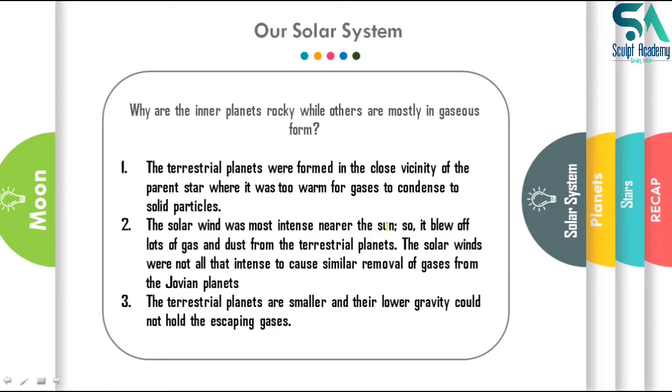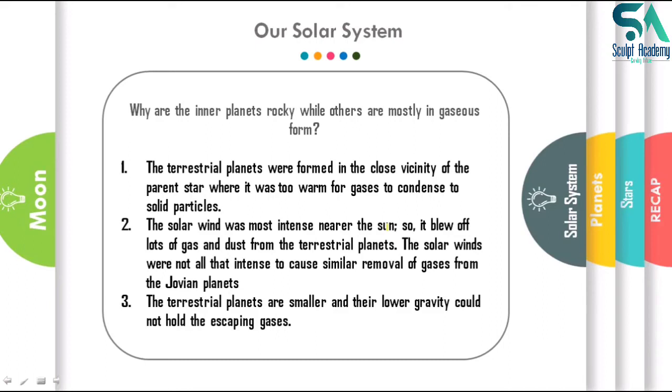Now the terrestrial planets are smaller, and because of their low gravity they cannot hold the escaping gases. The gases escaping due to the solar winds could not be retained by the smaller planets. But planets such as Jupiter, Uranus or Saturn are bigger in size and larger in mass, and hence they can hold the escaping gases.